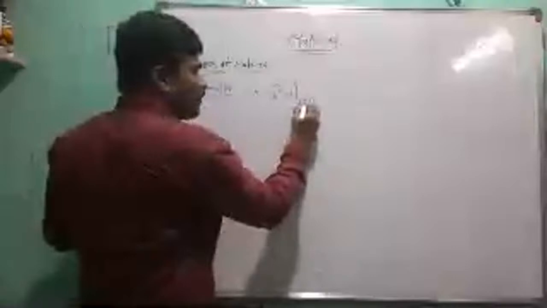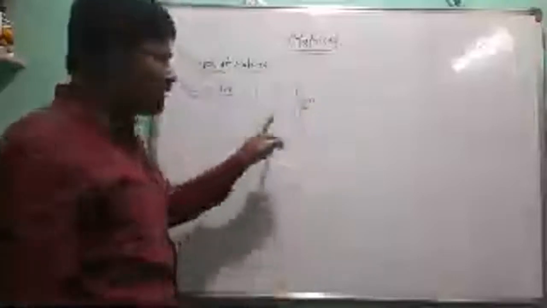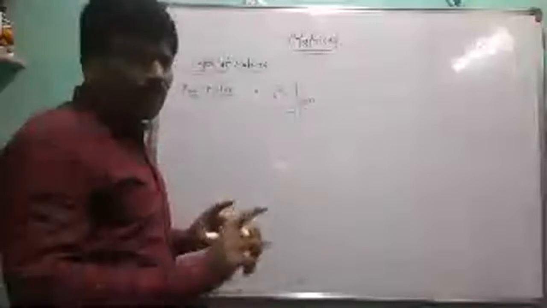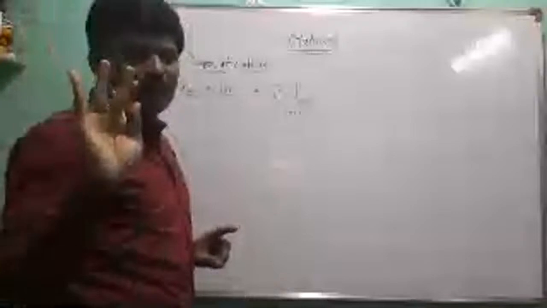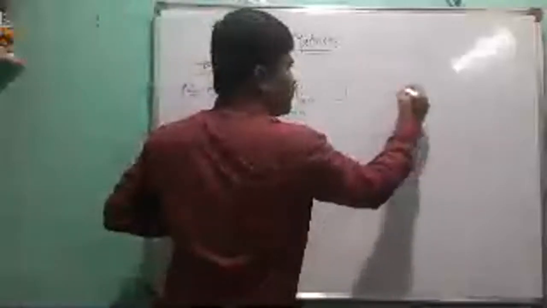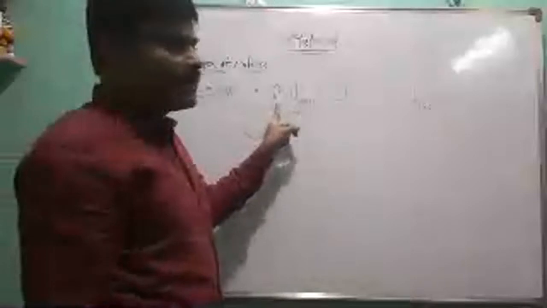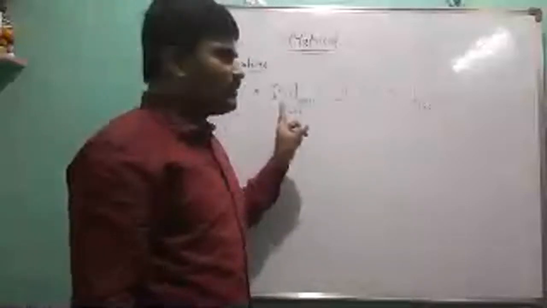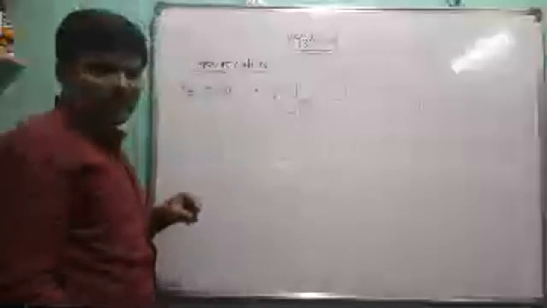Here, the number of rows equals 1, so M equals 1. Any matrix having one and only one row is a row matrix. Now, we can take 1, 2, 3, 4, 5. In this matrix, the number of rows equals 1 and the number of columns equals 5, so this is 1 by 5. This is the row matrix. In any matrix, if the number of rows equals 1, then that matrix is called a row matrix.